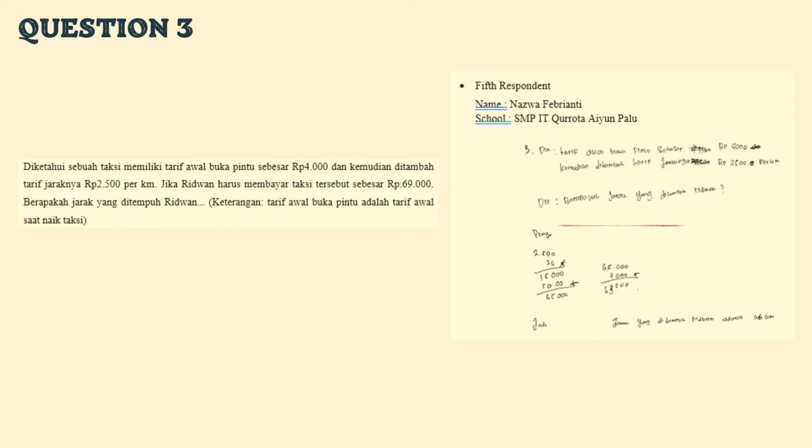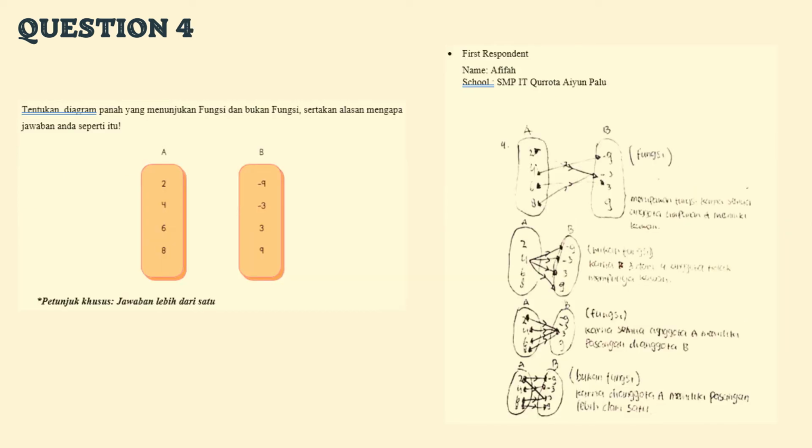So we can see the answer from the first respondent until the fifth respondents. All of them have the answer 26 kilometers. So next, the fourth question. The fourth question said, tentukan diagram panah yang menunjukkan fungsi dan bukan fungsi.